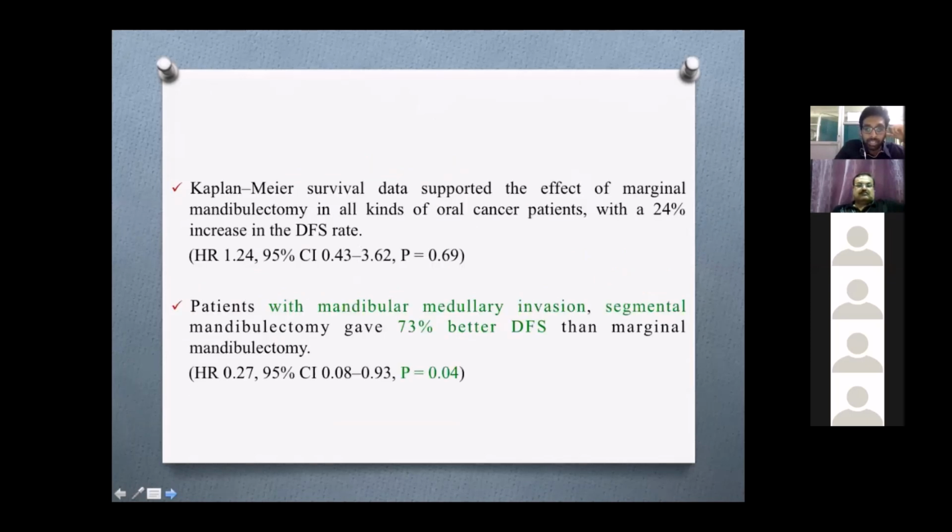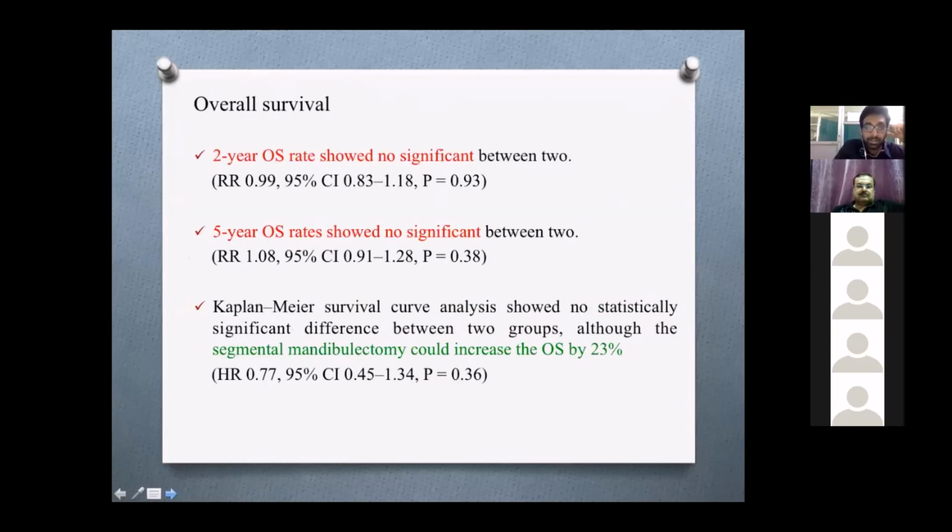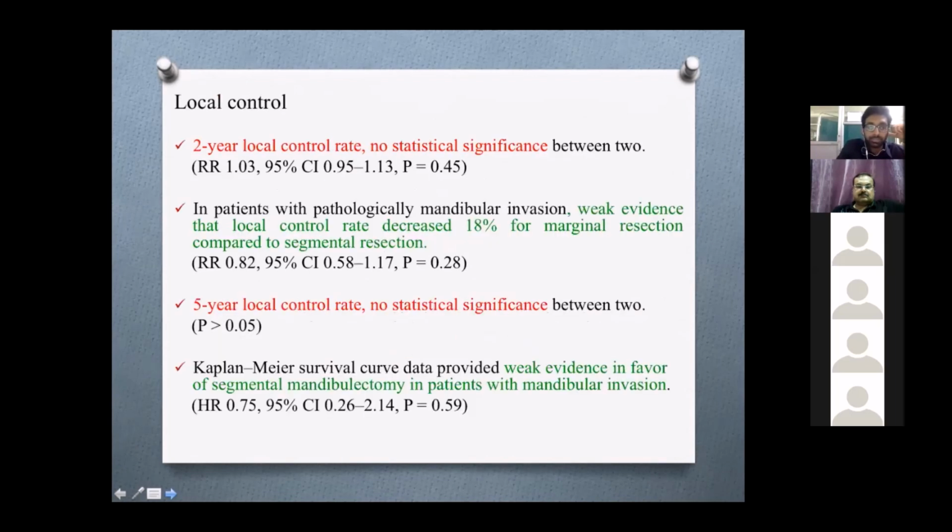Kaplan-Meier survival data supported the effect of marginal mandibulectomy in all kinds of oral cancers with a 24% increase in disease-free survival. And in patients with medullary invasion, segmental mandibulectomy has given 73% better disease-free survival than marginal, which was statistically significant. Coming to overall survival, 2-year and 5-year overall survival was not significant in both the groups. Kaplan-Meier survival curve analysis showed no statistical difference between the two groups, although segmental mandibulectomy could increase the overall survival by 23%. Coming to local control, for 2-year and 5-year local controls, there is no statistical significance between the two groups.